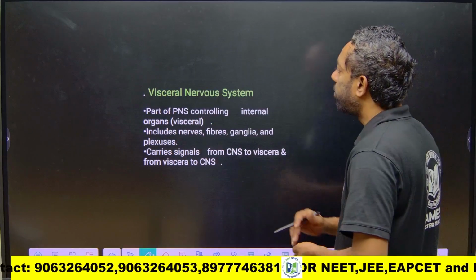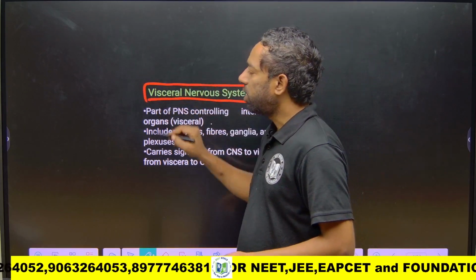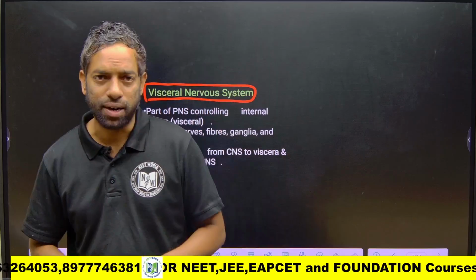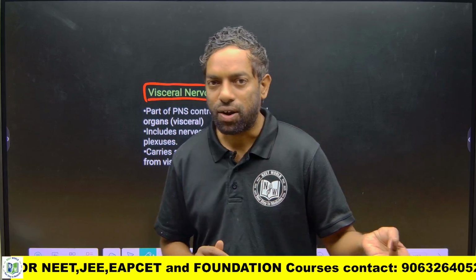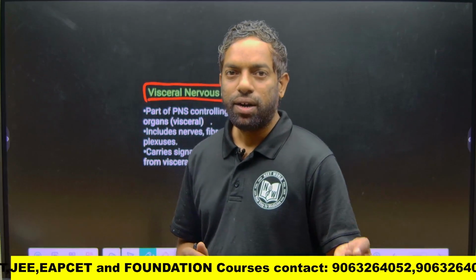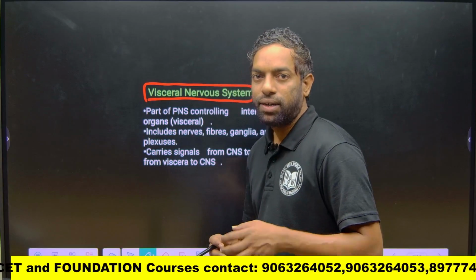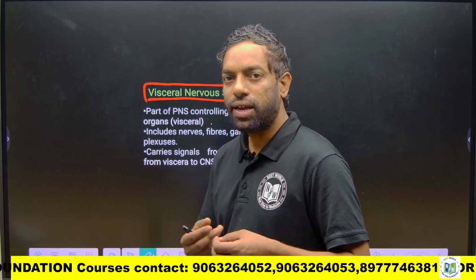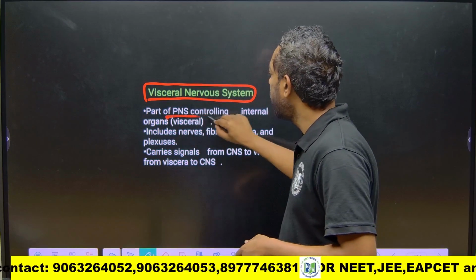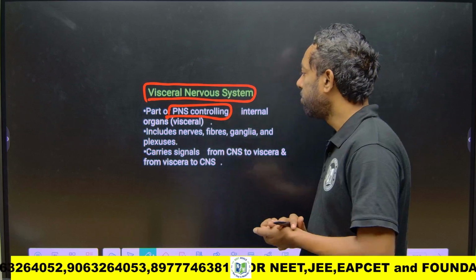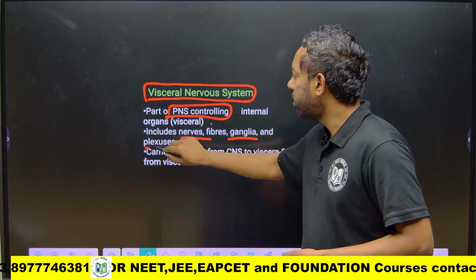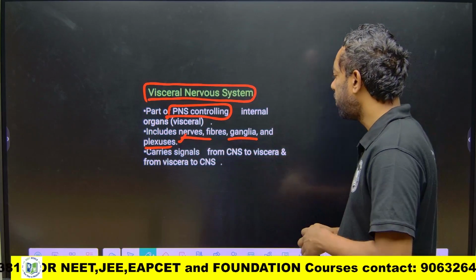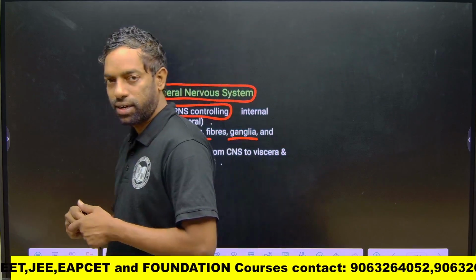Guys, apart from the central and peripheral nervous system, the visceral nervous system is also peripheral. There are visceral organs in our body, such as the lungs, liver, heart and intestine. These are the visceral organs, and they are also under the control of the nervous system. This is part of the PNS. It includes nerve fibers and ganglia plexus, which carry signals from the central nervous system to the viscera and from the viscera to the central nervous system, like the brain.